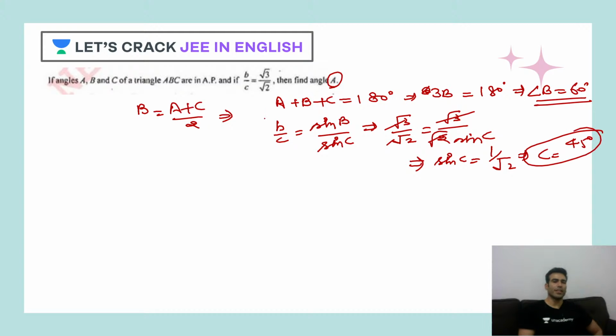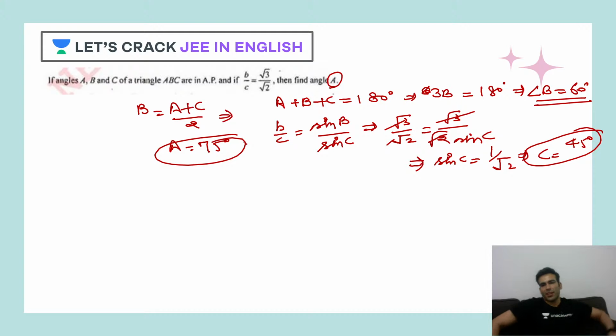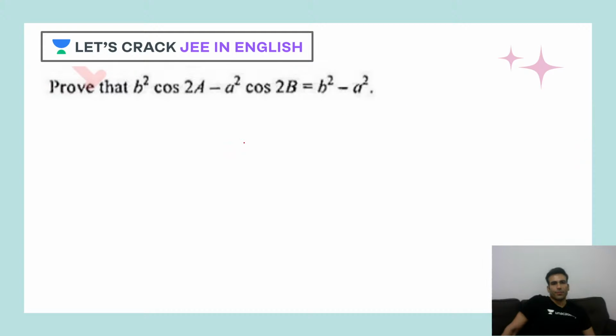So it is very obvious that A will have to be 75 degrees, because after all they are in AP. So the difference between B and C is turning out to be minus 15. So angle A has to be 75 degrees. Right. Perfect. Let's move to our next question.